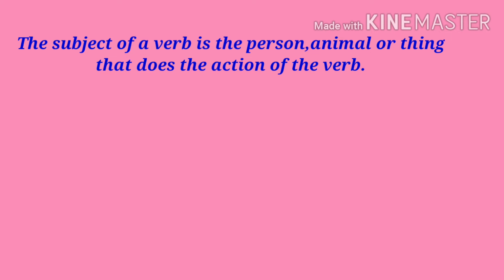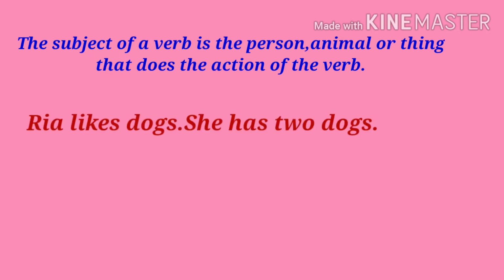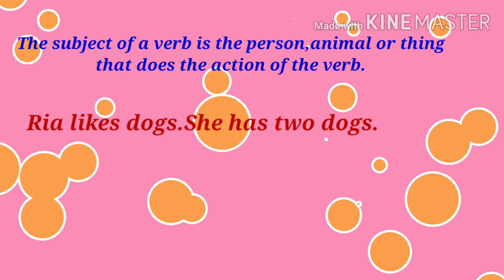Look at these sentences. Ria likes dogs. She has 2 dogs. So here in the first sentence, the proper noun Ria is the subject of the verb likes. Okay. And in the second sentence, the pronoun she is the subject of the verb has. So both the sentences are about the same person. The pronoun she takes the place of the proper noun Ria. Okay.